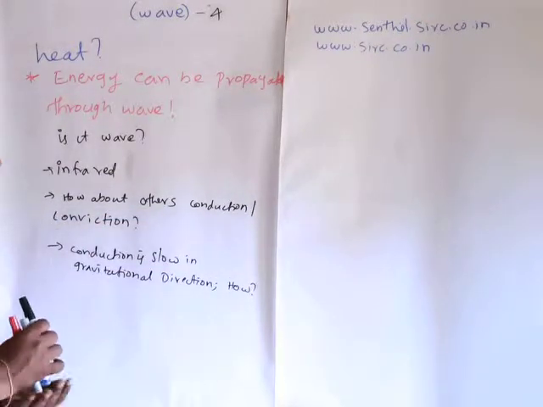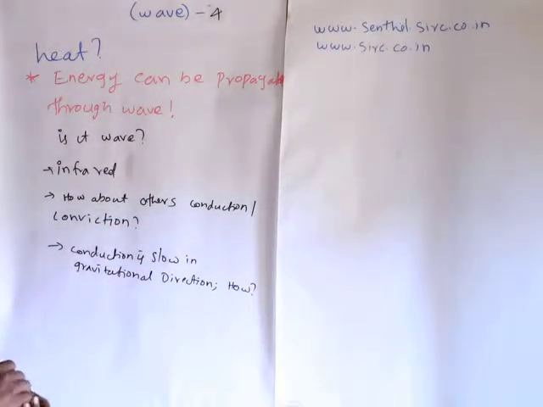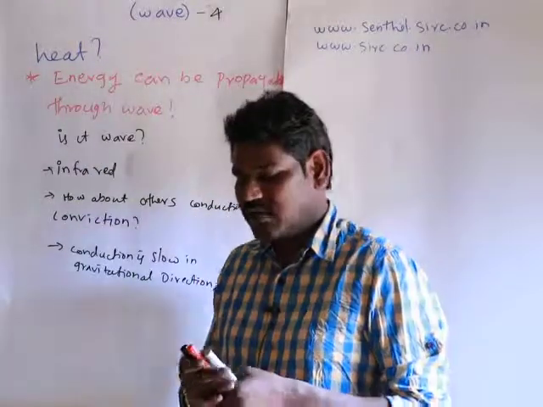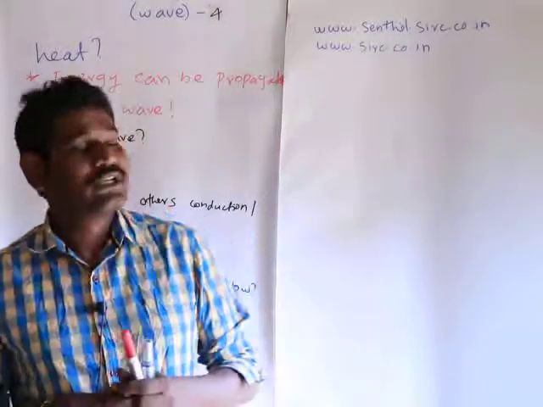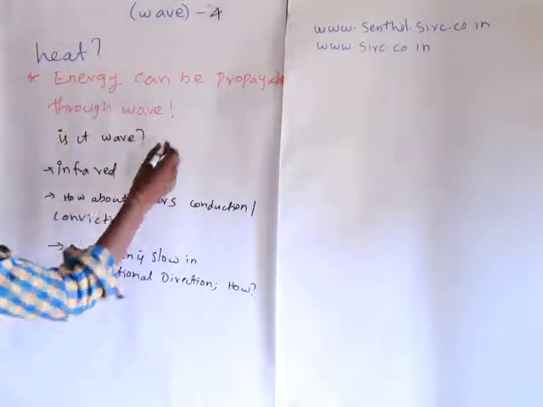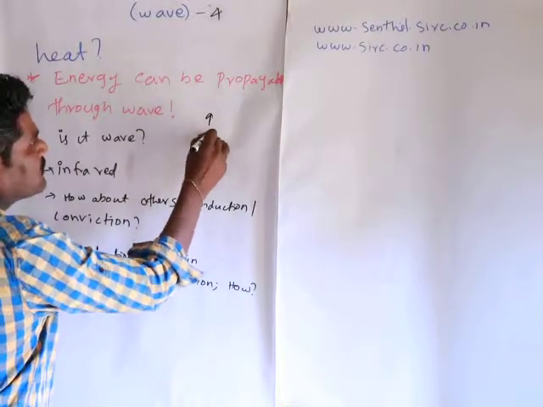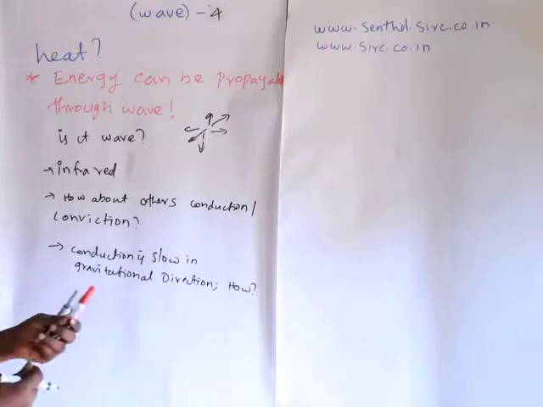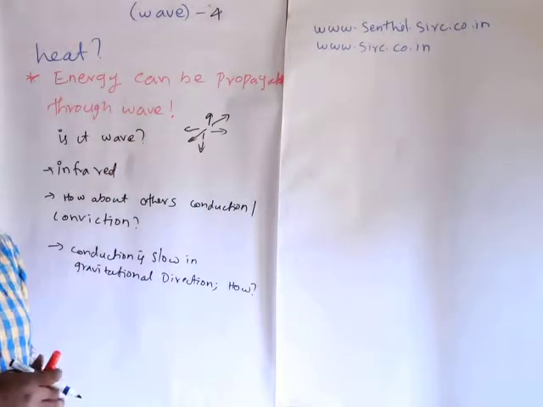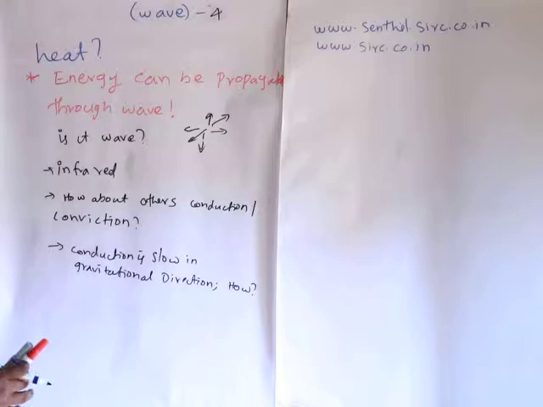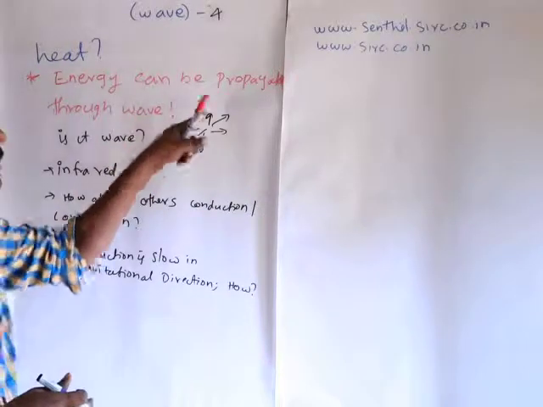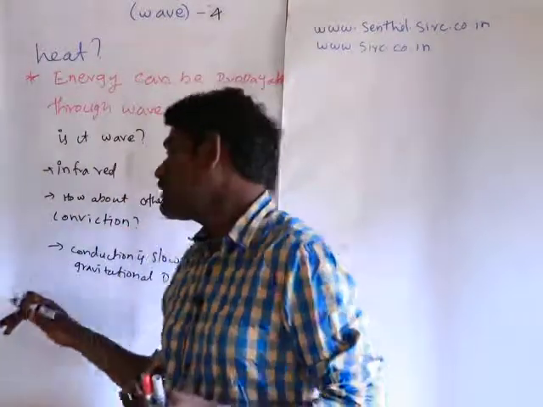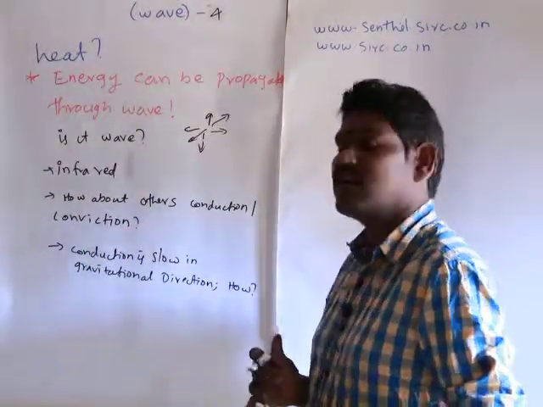But if conduction is slow in the gravitational direction, how is it possible? If infrared is the heat energy, it should have to propagate in all the directions with the same velocity. But I don't expect that the heat energy is propagated with the same velocity in all directions.